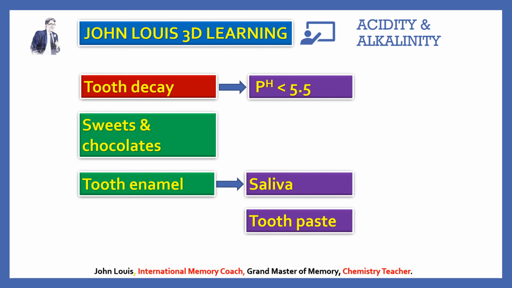Only for that we use toothpaste to neutralize it. Even though saliva is naturally secreted in our mouth and is slightly alkaline, it may not be enough. Suppose you are taking excess sweets and chocolates, this alkalinity in saliva may not be enough to neutralize that. That is why doctors say that after consuming every food, you need to brush your teeth using toothpaste. That will neutralize the acidity in the mouth.